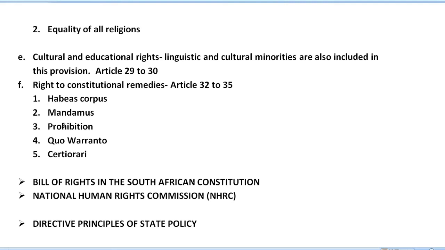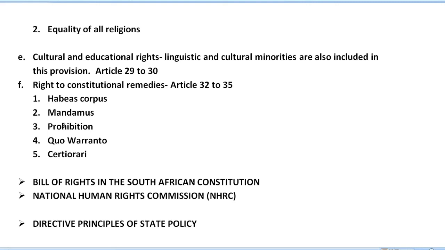Next one we have is quo warranto. Under this, if the court finds that a person is holding office but is not entitled to hold that office, it issues the writ of quo warranto and restricts that person from acting as an office holder. So just like someone is holding an office and is not capable of holding it, not having the qualification for it, at that time a writ is passed, and according to that, the writ restricts that person from holding that office.